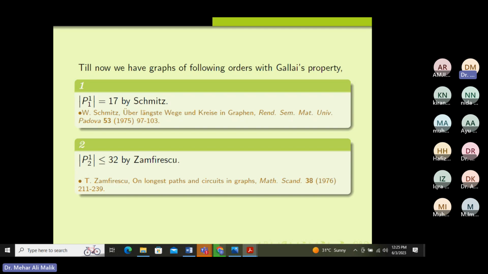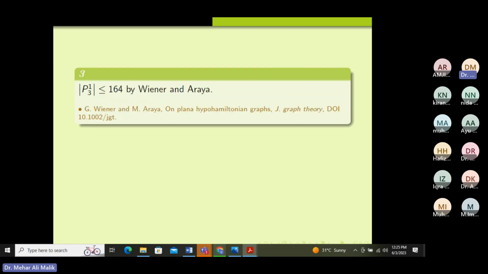But for the case of a 2-connected graph where 1 vertex is missed, the order of that graph is 32. But this is not the optimal graph. You can find that if you want to work on this problem. Now, for 3-connected graphs, you can see that if we increase the connectivity, the order of the graph increases rapidly. Here, for a 3-connected graph avoiding 1 vertex, we have a graph found by Wiener and Araya consisting of 164 vertices. Less than or equal to again means you can find a smaller possible graph than this.